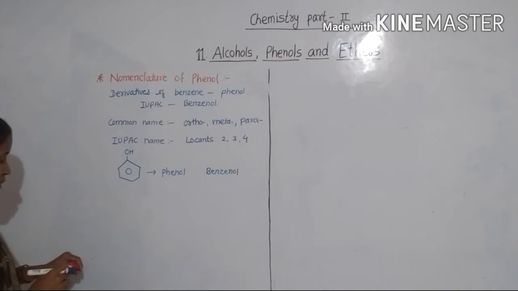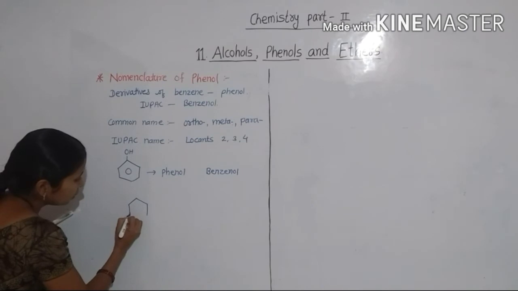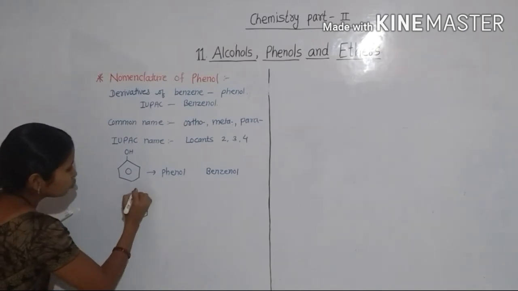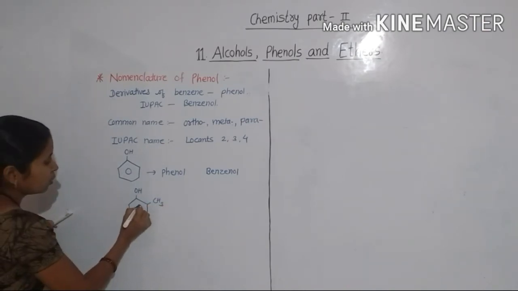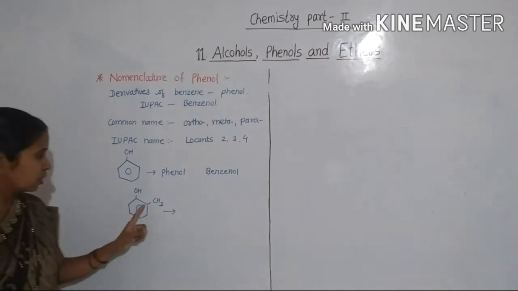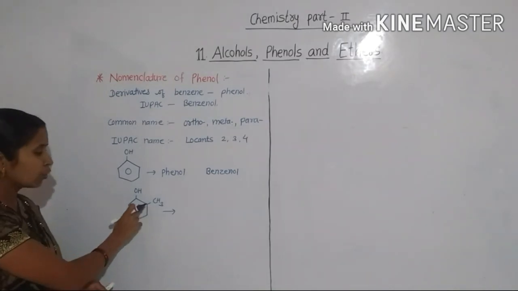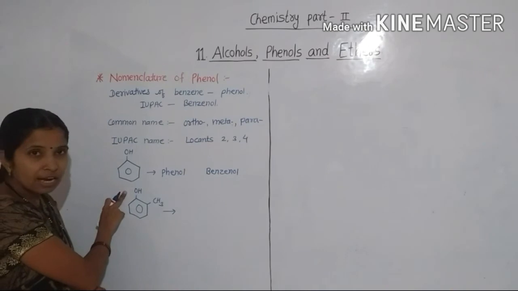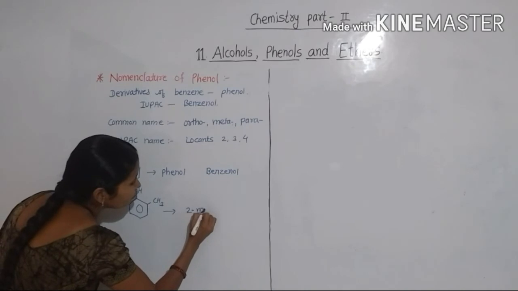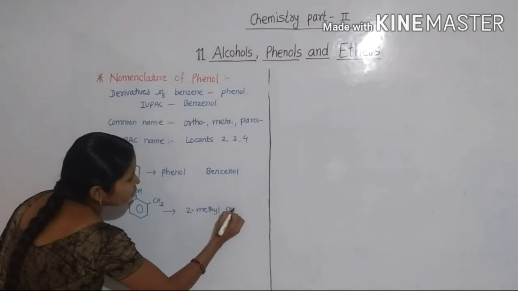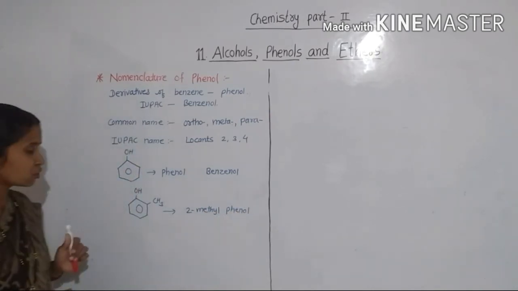See another structure. Here is a benzene ring, an OH group attached to carbon number 1, and here a CH3 group. So the name of the compound is 2-methyl phenol. Here the methyl group is attached to carbon number 2, and we consider that the hydroxyl group is attached to carbon number 1. So 2-methyl phenol.